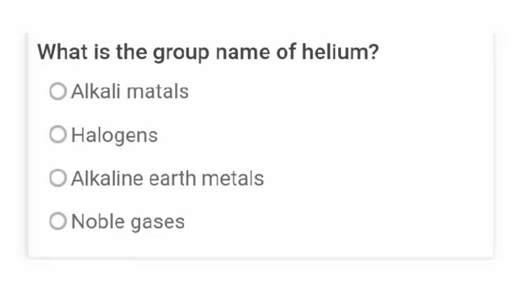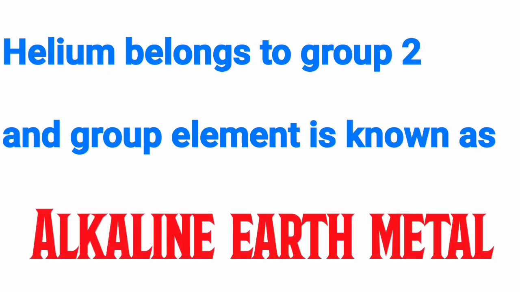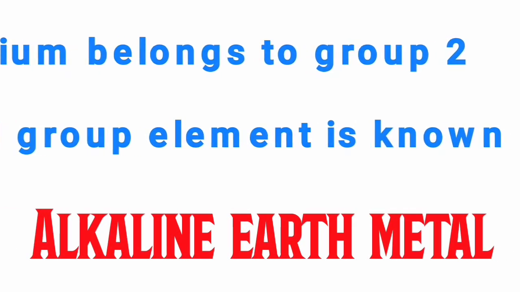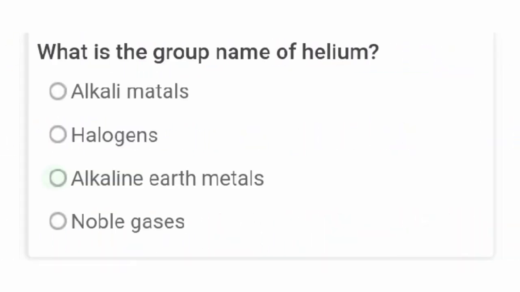Okay, welcome back. This question reads, what is the group name of helium? Option A, alkaline metals, B, halogen, C, alkaline earth metals, D, noble gas. Now, to answer this question, helium belongs to group 2, and group 2 elements are known as alkaline earth metals. Going back to the options, option C, alkaline earth metals, is the correct answer.